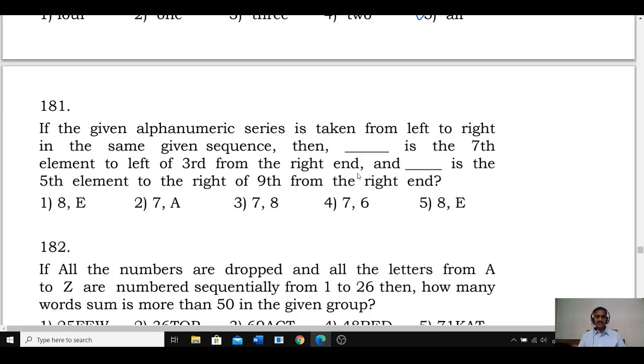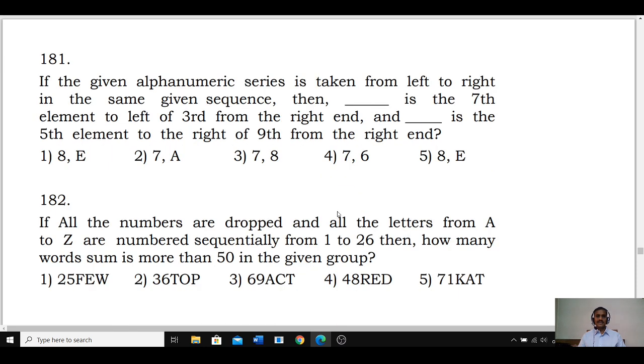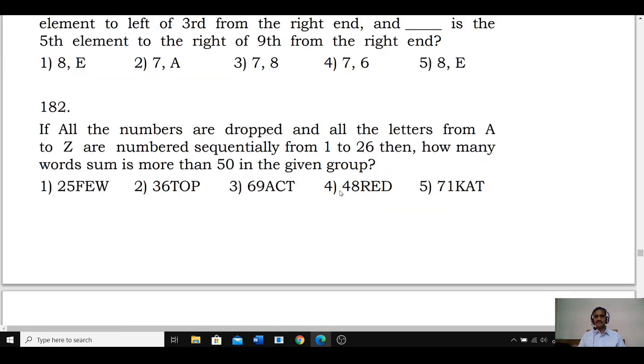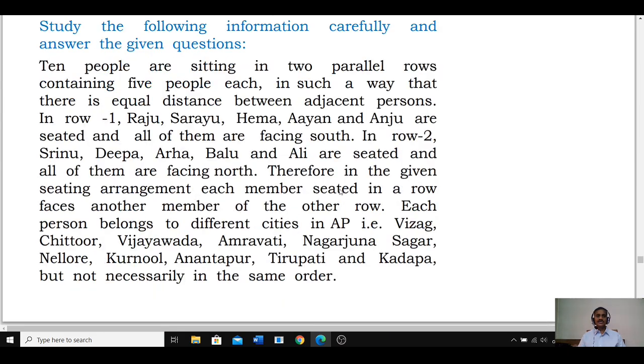I hope you can work out the remaining two in the same way. 81 and 82 are also based on the same pattern. Chestaru kada? Then 83 to 87.